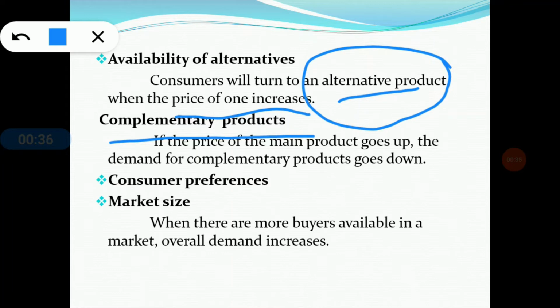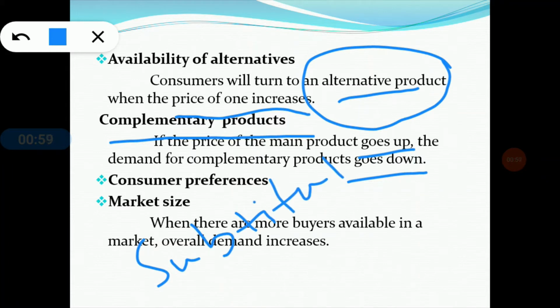So if the price of one commodity or product goes up, the demand for other complementary products goes down, because both are complementary to each other. And another type is the substitute commodity.